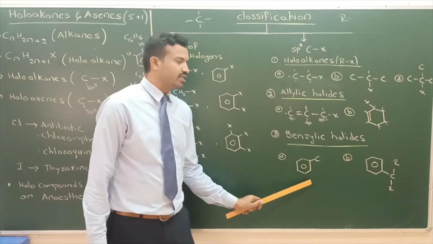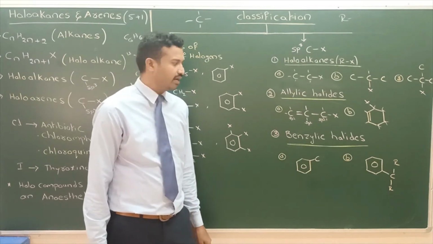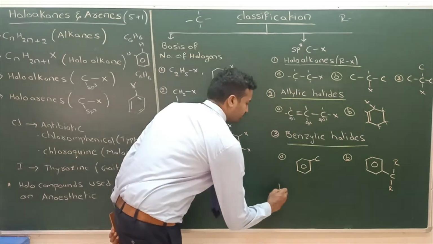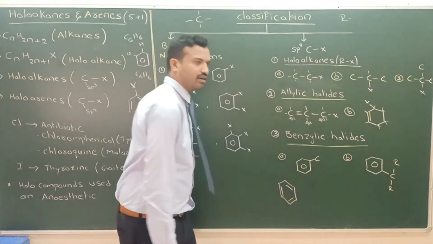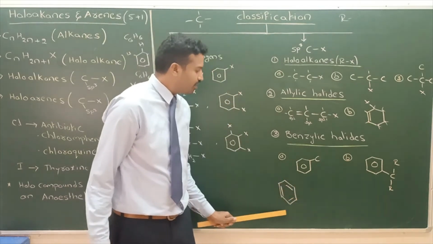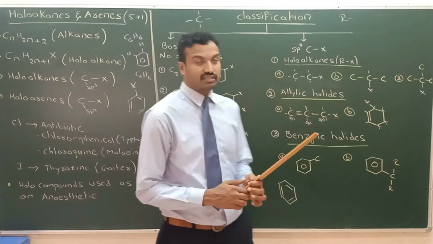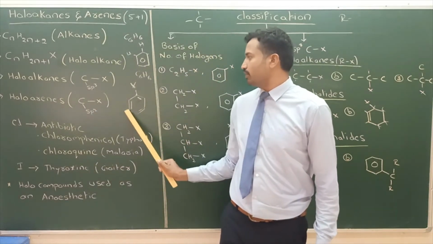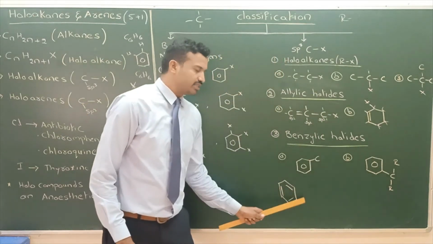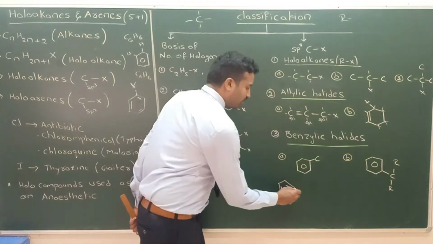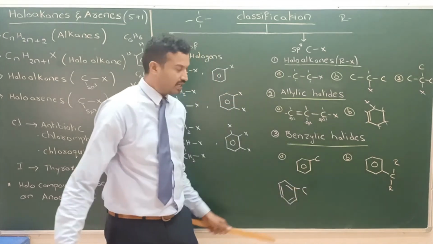Same thing, benzyl halide. We know benzene. This is the structure of benzene, with alternate single and double bonds. In benzene, all carbons are sp2 carbons, as we already discussed. Now one carbon is there here, like this.